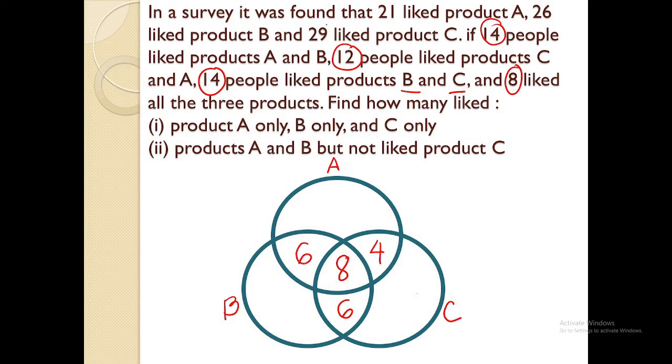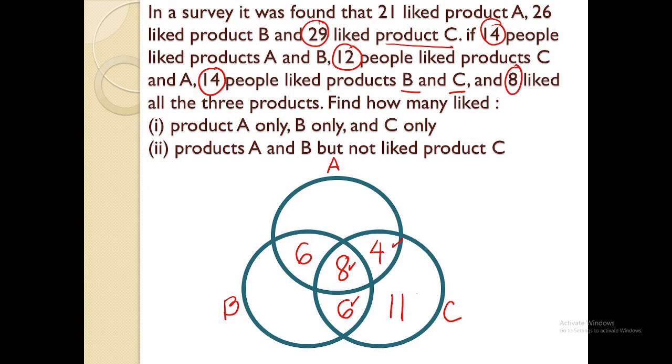Let's go to 29 who like product C. So we have 29 minus 4, minus 8, and minus 6. So subtracting these numbers from 29, the result is 11. Okay?